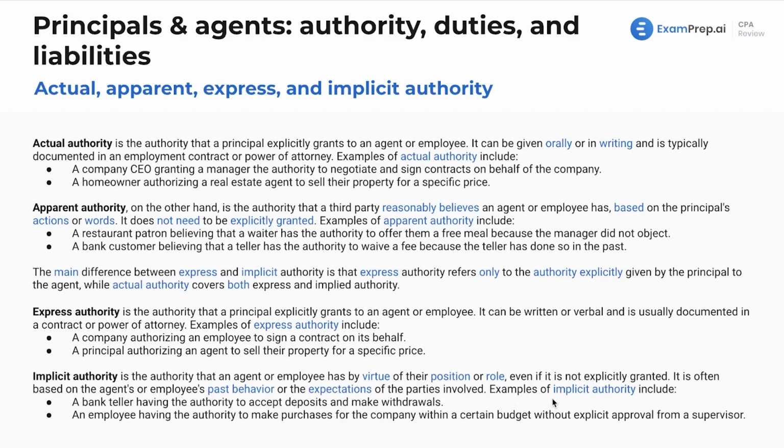So some examples of implicit authority include a bank teller having the authority to accept deposits and make withdrawals. You would just assume that that's the case. They're the ones sitting behind there taking all the money, right? And then an employee having the authority to make purchases for the company within a certain budget without explicit approval from a supervisor. They're all situations in which you would consider implicit authority.